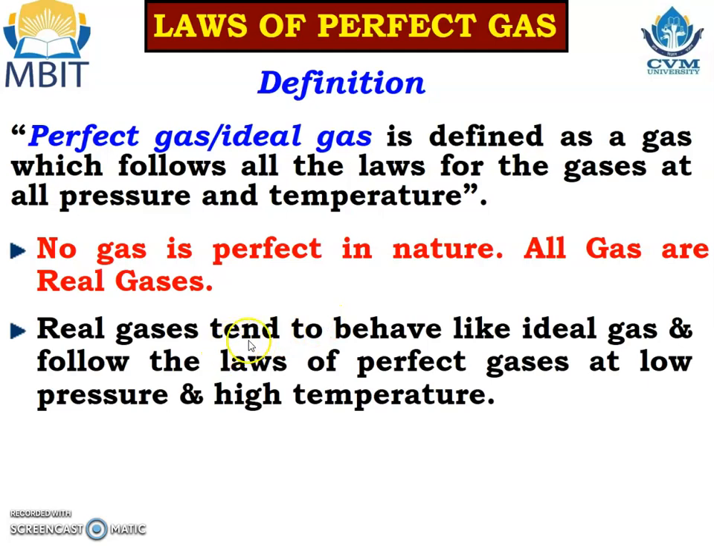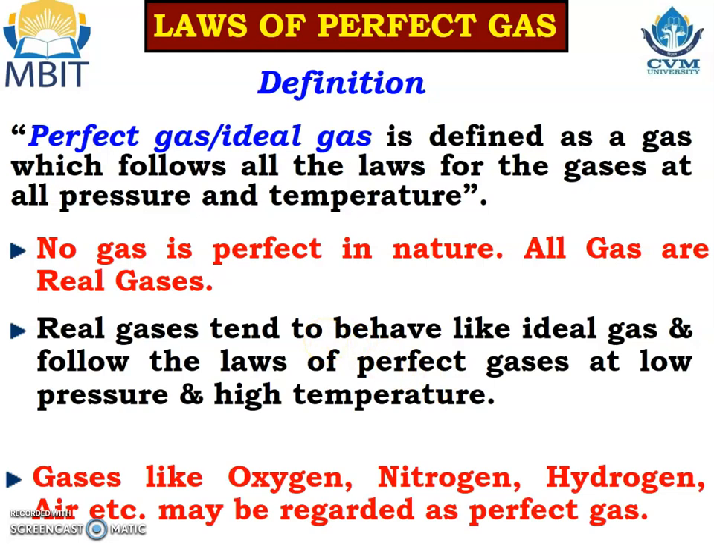Real gases tend to behave like an ideal gas and follow the laws of perfect gases at low pressure and high temperature. It means we consider a real gas as an ideal gas because it follows the laws of a perfect gas at a particular pressure and temperature, and therefore gases like oxygen, nitrogen, hydrogen and air at particular pressure and temperature may be considered as a perfect gas.